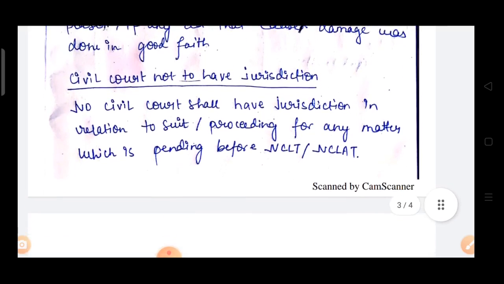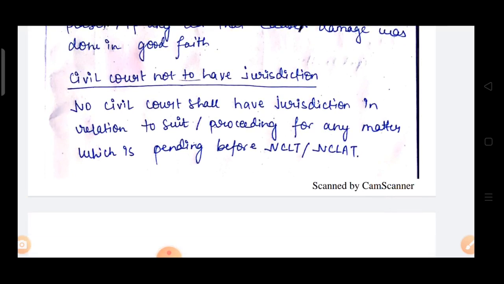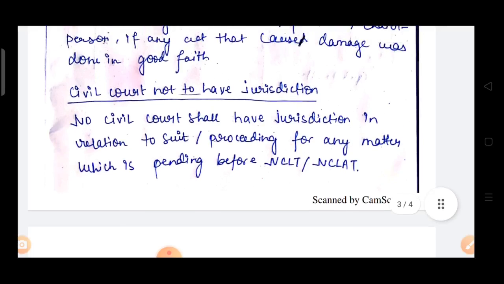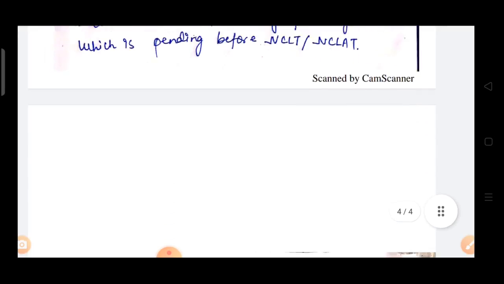Now next topic is civil court. Next provision is regarding civil court not to have jurisdiction. No civil court shall have jurisdiction in relation to suit or proceeding for any matter which is pending before NCLT or NCLAT. So if any matter is pending before NCLT or NCLAT, then no civil court shall have jurisdiction in relation to suit or proceeding for those pending matters. Okay, the civil court not to have jurisdiction.